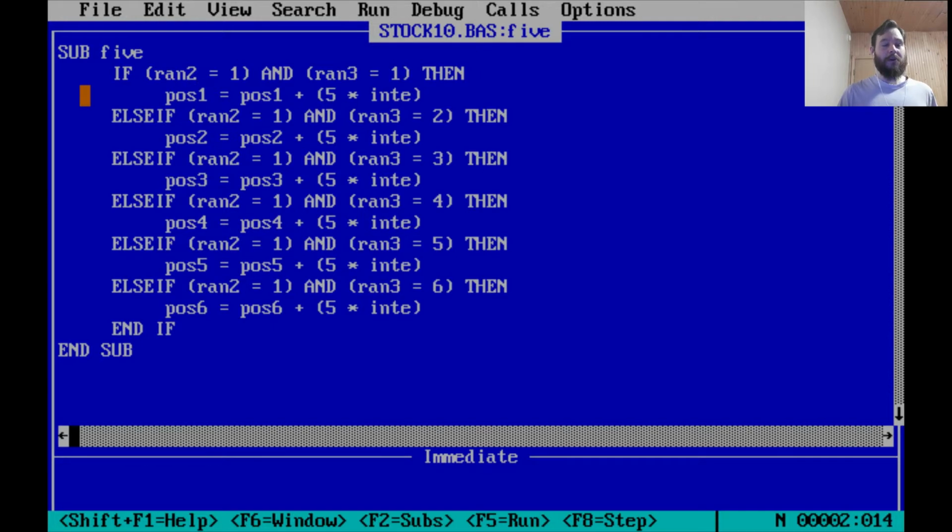So if you rolled a 5 and you rolled stock 1, then increase the stock 1's value, add 5 times into. Now remember, into was -1 or 1. So if it was -1, that is, you rolled down, then you multiply 5 by -1. Adding the negative decreases the value. So at least I made that efficient and elegant.